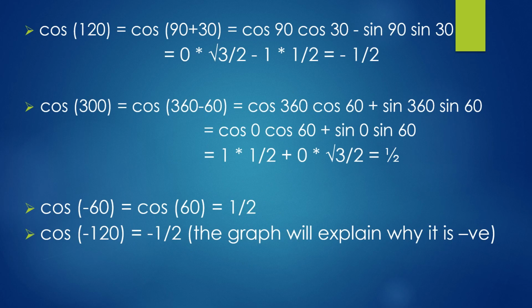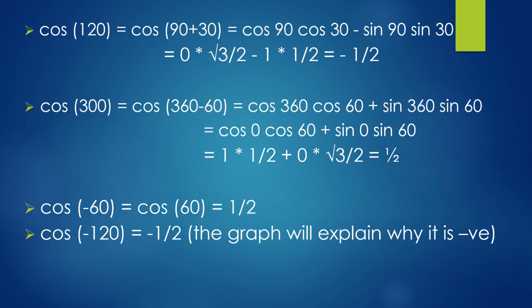Let's look at cos of angles greater than 90 degrees, which are mirror images of 60 degrees. Cos of 120 is cos of 90 plus 30. We'll use the formula cos A cos B minus sin A sin B. We get a value of negative 1 by 2.